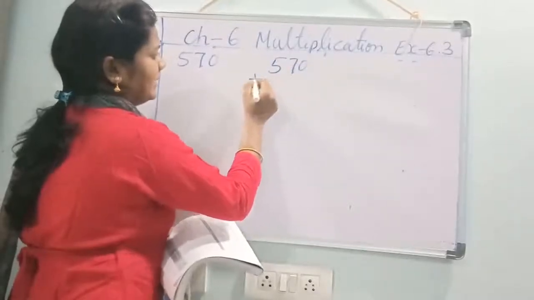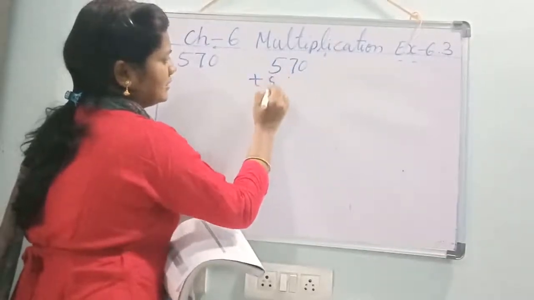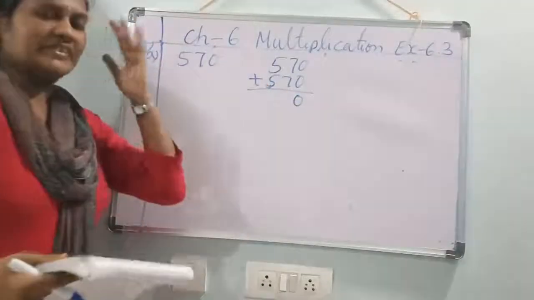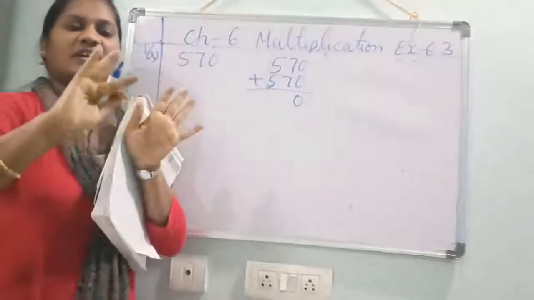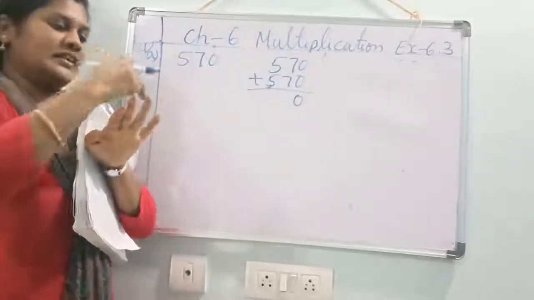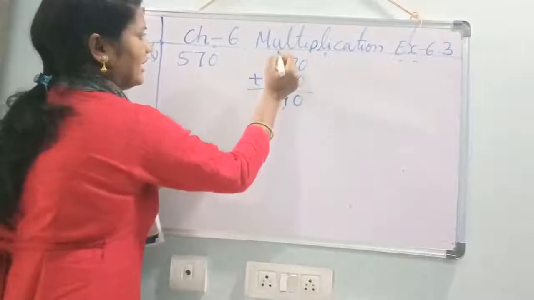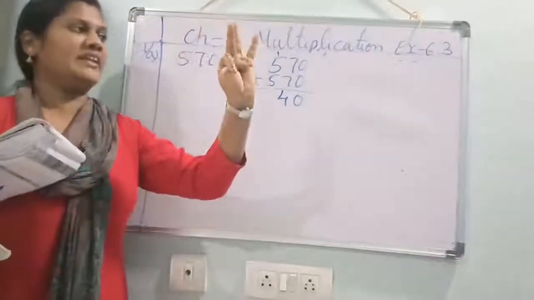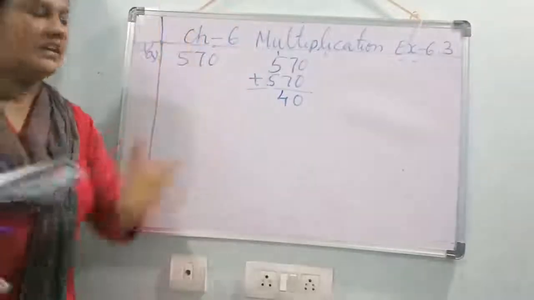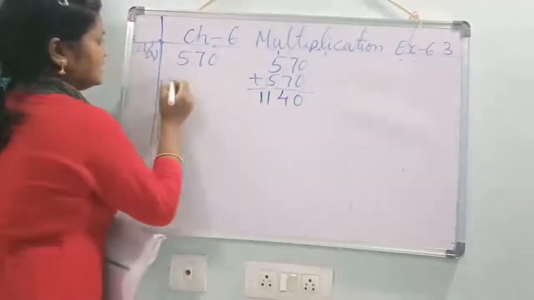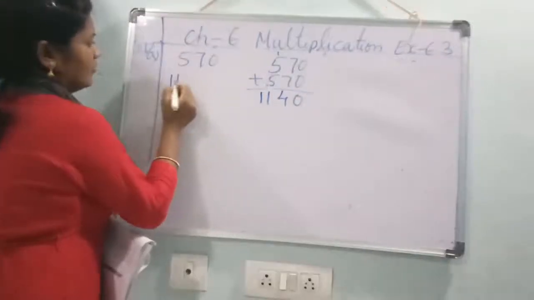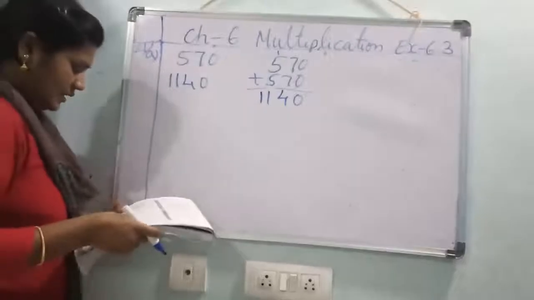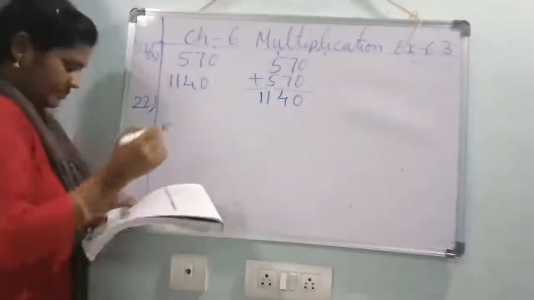470 plus 470. 0 plus 0, 0. 7 plus 7. 7 in the mind. Take 7 fingers. 7 after 8, 9, 10, 11, 12, 13, 14. 4 here, 1 carry forward. 4 plus 4, 8. 8 plus 1, 9. What is that answer? 940. Understood? Next, 22nd one.